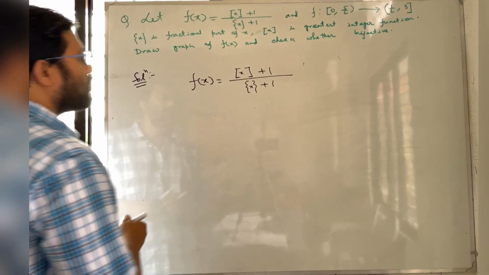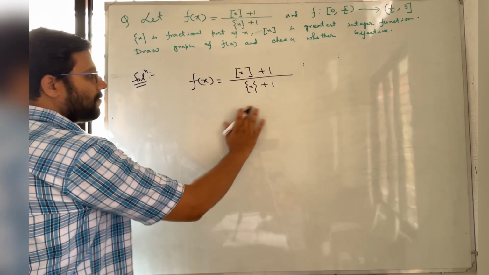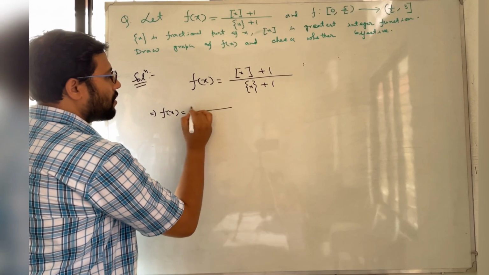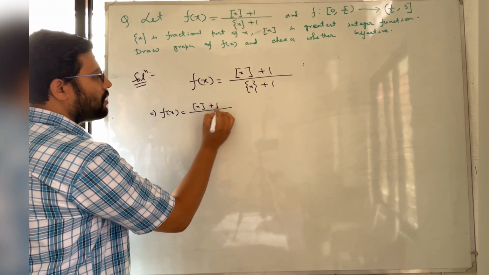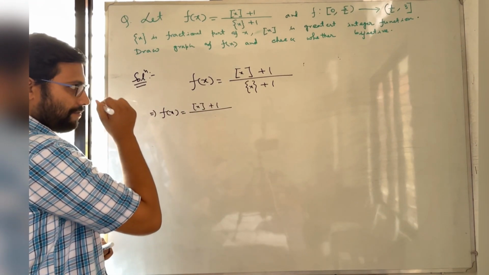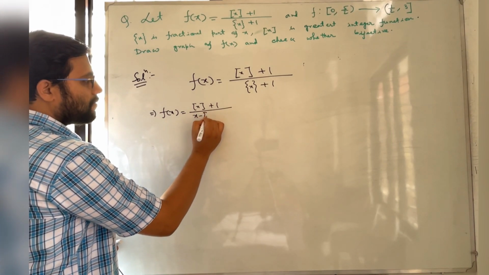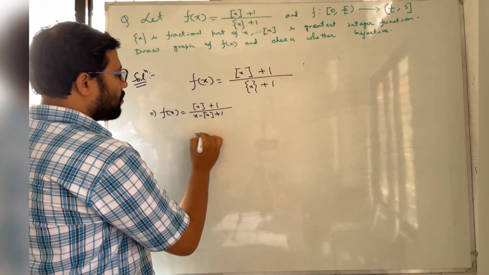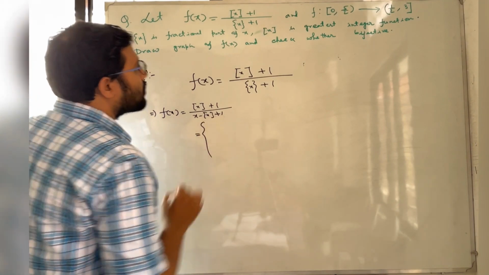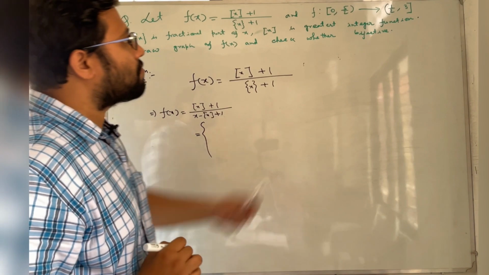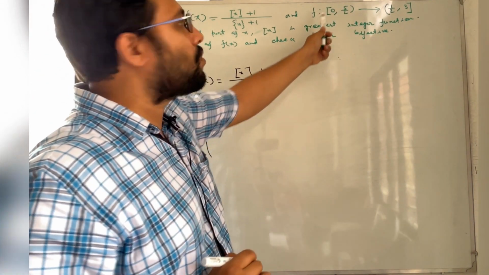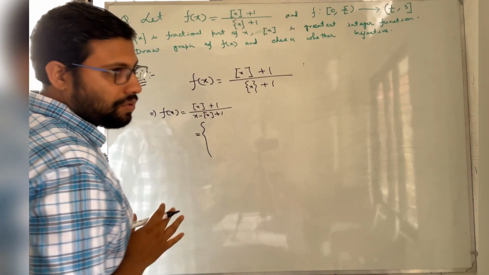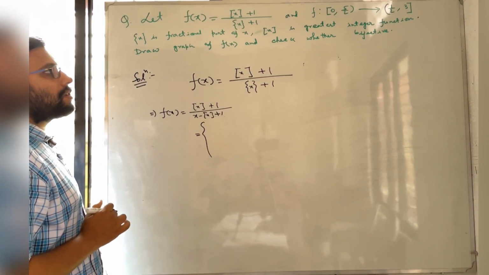In the final part, fx is like this. We can write fx as box of x plus 1, and we write the fractional part of x as x minus box x. Now we will use this interval to sketch its graph. The domain of the function is from 0 to 5 by 2, that is 0 to 2.5. We will take only these values to draw the graph.